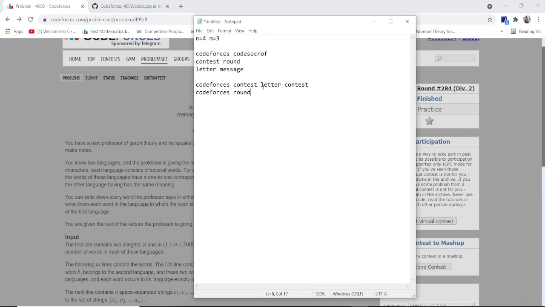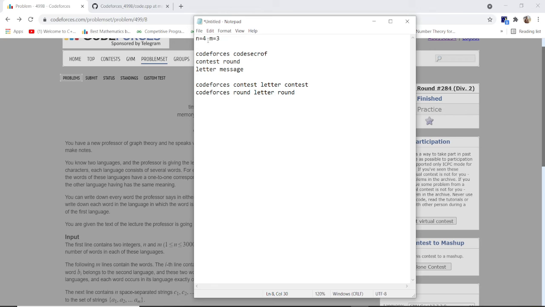After that, I take letter here. Here I found letter and message. What are the lengths of both? 1 2 3 4 5 6, and this has 1 2 3 4 5 6 7. So letter has the minimum length, so I can print letter. After that, I take contest, and you can see I already found the contest, so I can simply write round. I hope you get the point.